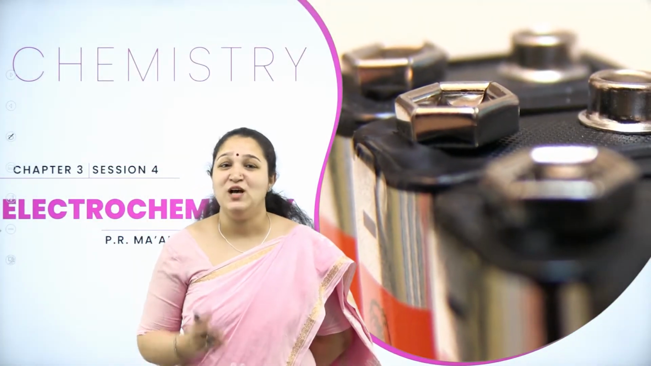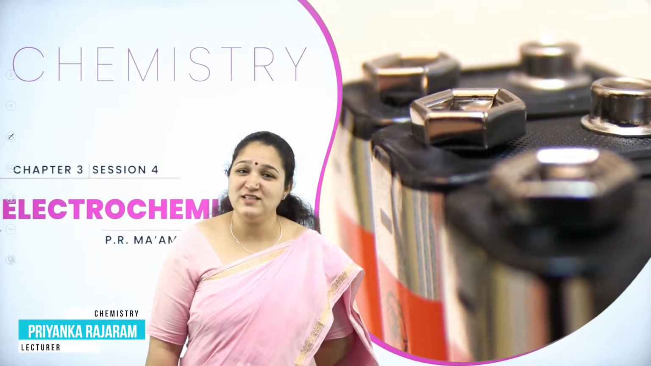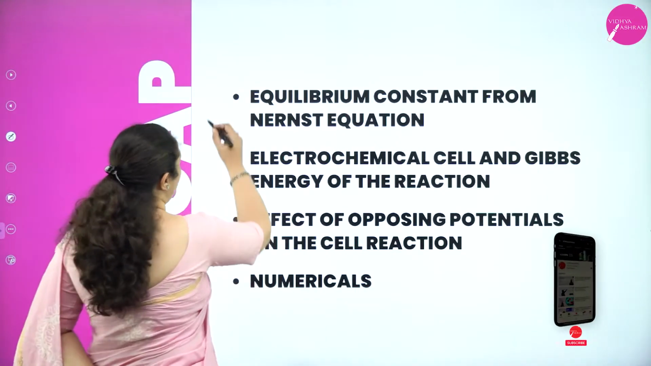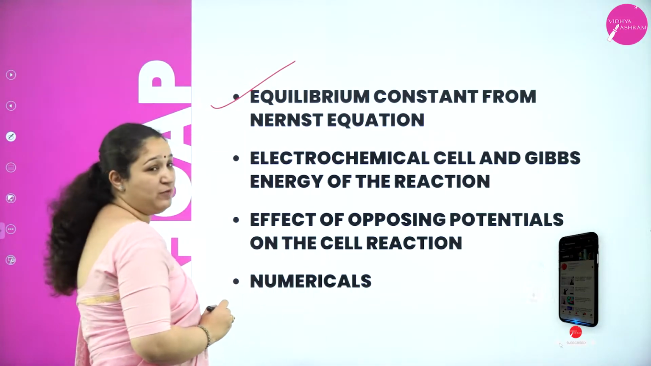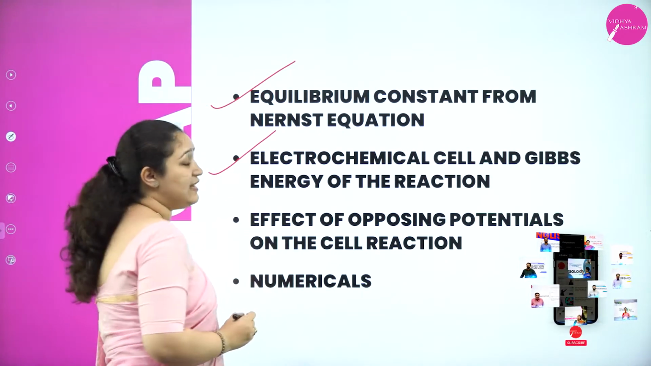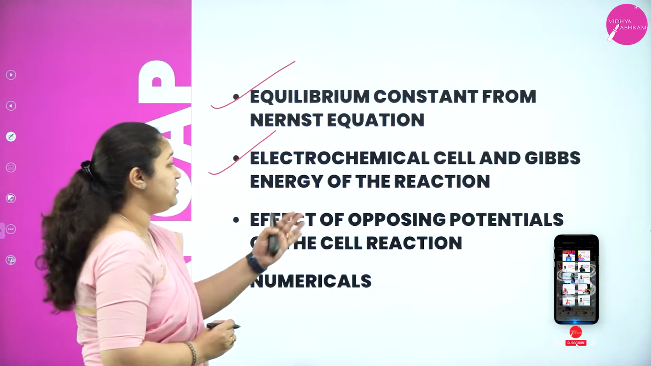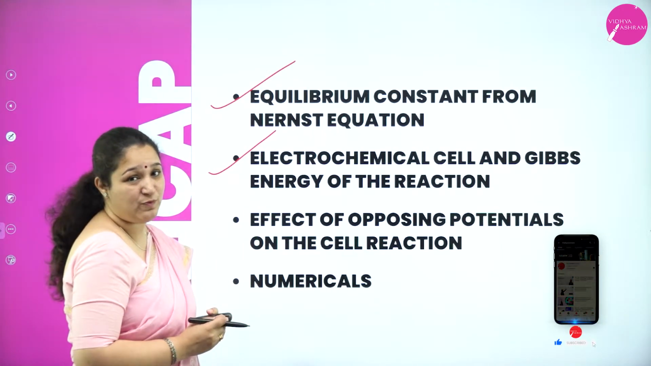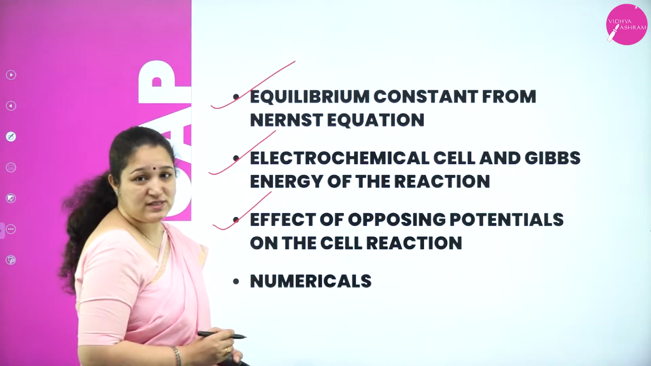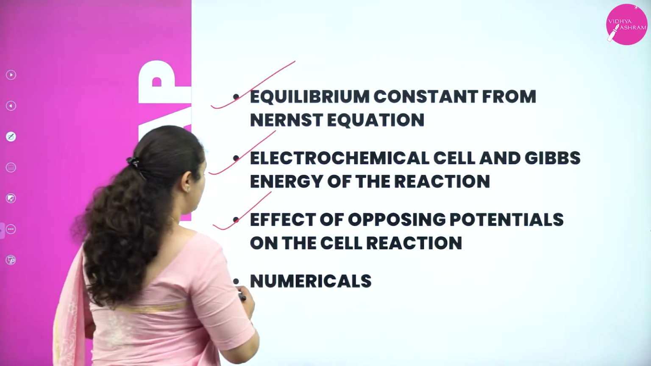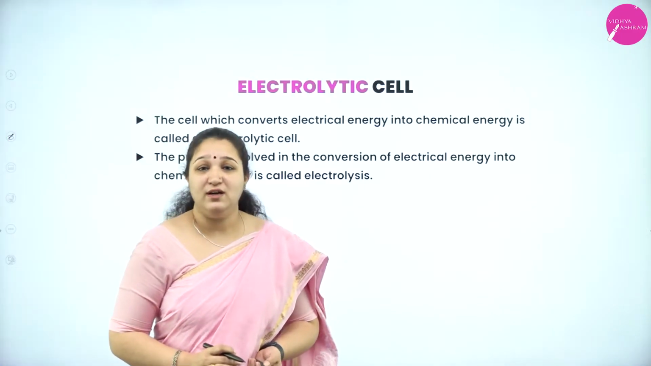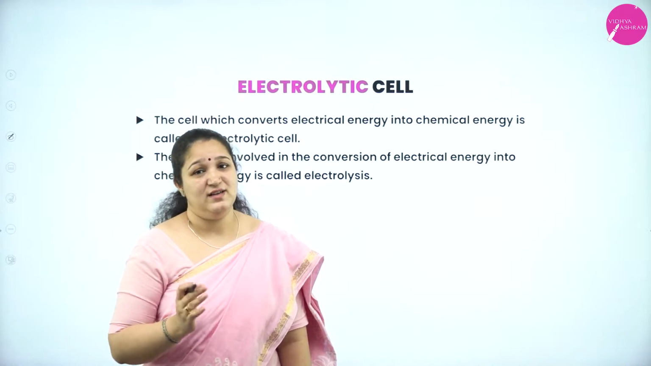Hello my dear students, welcome back to session 4 on the chapter electrochemistry. Last class we studied the equilibrium constant from the Nernst equation, and we learned the relationship between the electrochemical cell and Gibbs free energy of a reaction. We also learned the effect of opposing potentials on the cell reaction, and we solved some numericals. Today we shall learn about electrolytic cells.